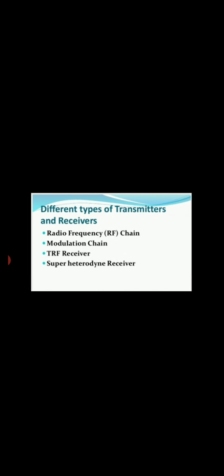Different types of transmitters and receivers. So radio frequency chain, modulation chain, TRF receiver, super heterodyne receiver. So these are all the different types of transmitters and receivers in the radio system.